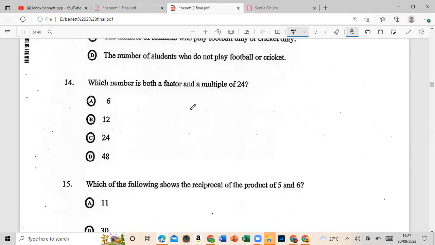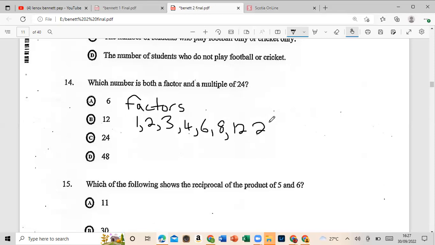All right, so let us do it the hard way. We're going to list all the factors, and then we'll list a few multiples. So what are the factors of 24? Numbers that can divide equally into 24. So that's 1, 2, 3, 4, 6, 8, 12, and 24. The factors of 24 are finite.